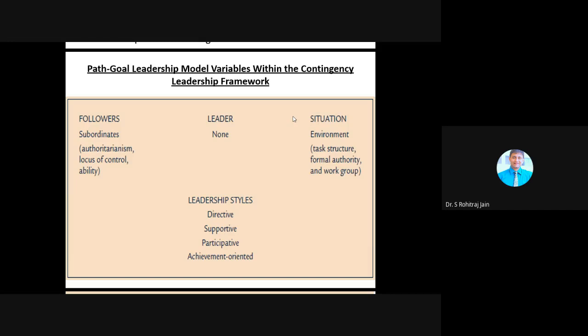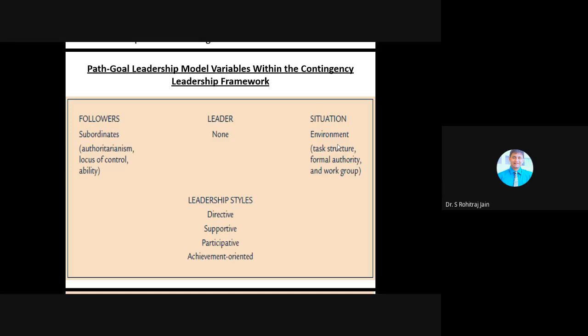The situational factors are used to determine the leadership style that affects goal achievement through performance and satisfaction. A good leader is one who directs his team members or followers.